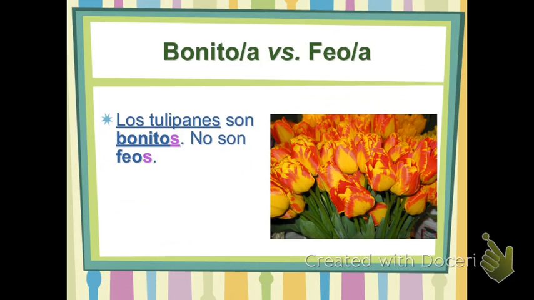And the O tells you that the word tulipán, even though it's a beautiful, dainty, feminine looking flower, is actually a masculine word. Okay? So because the word tulipán is masculine, the adjective that describes it, bonito, also needs to be masculine. So we have los tulipanes son bonitos. No son feos. Okay? So here again, the no comes right before the son. The S is because it's plural, and the bonitos is because the word tulipán is a masculine word.